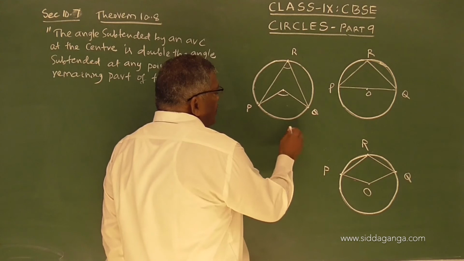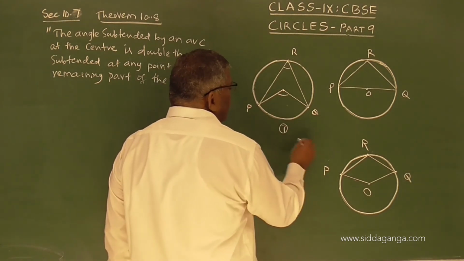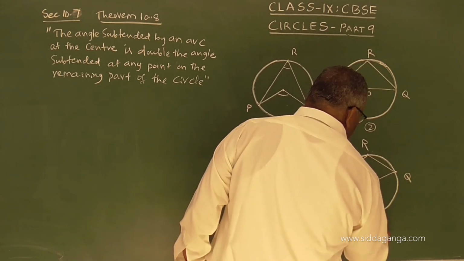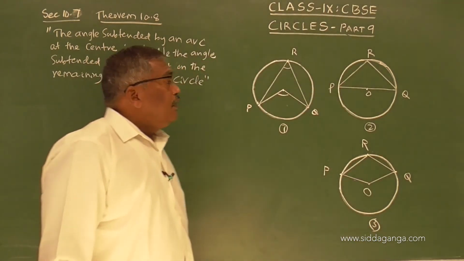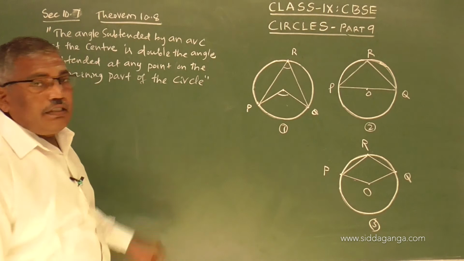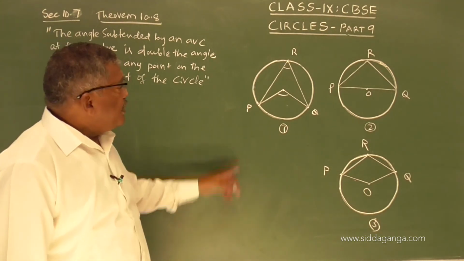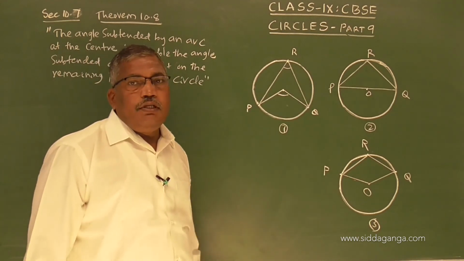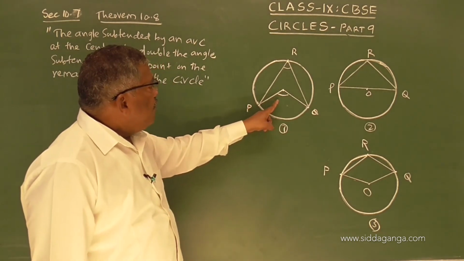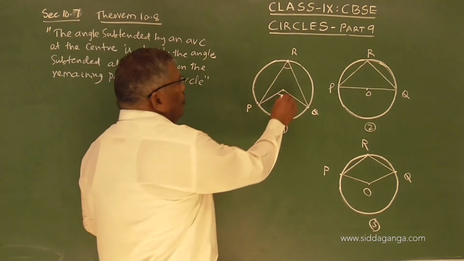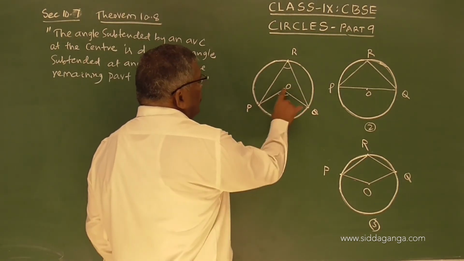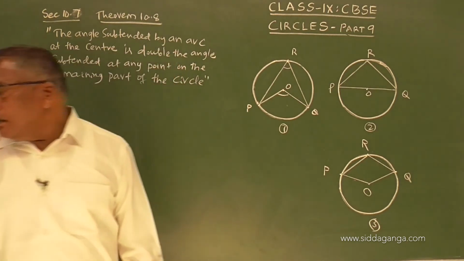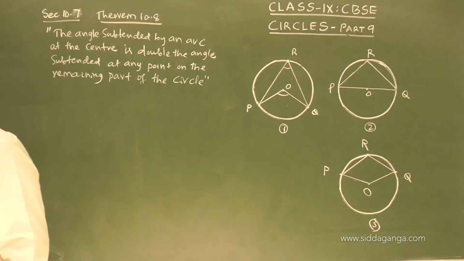See, in all these three cases, as per the statement of the theorem, we have to prove that PRQ is half of POQ, or POQ is 2 times PRQ. That we have to prove.